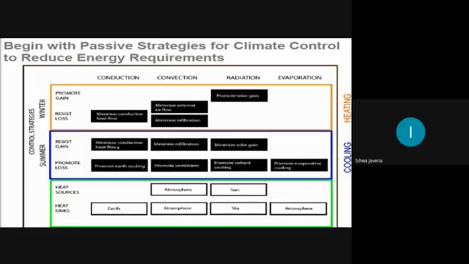Vertically, this chart is for the earth, this is for the atmosphere, this is for the sun or sky, and this one is for the atmosphere. And this is for conduction, convection, radiation, evaporation. You can link all these points one by one, and I'll be explaining all these things.